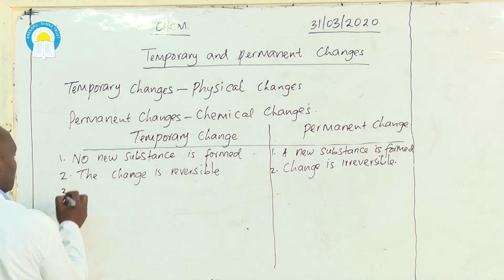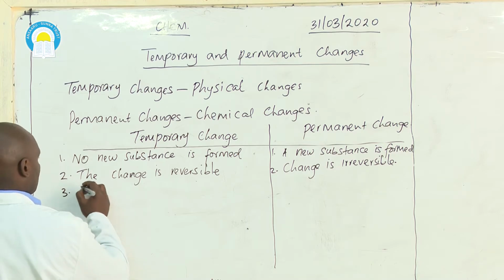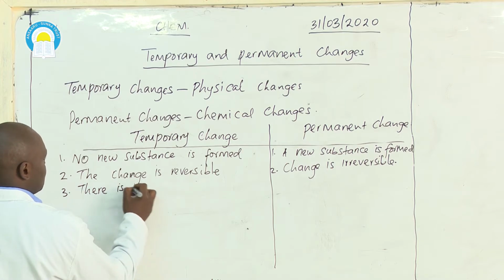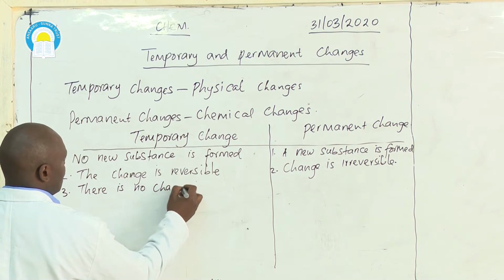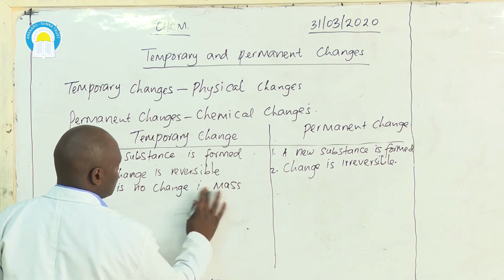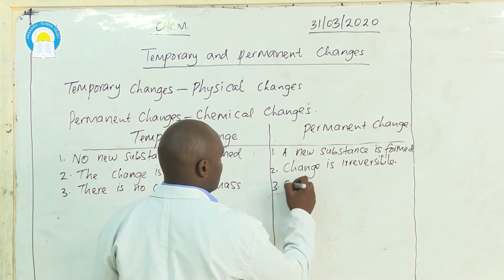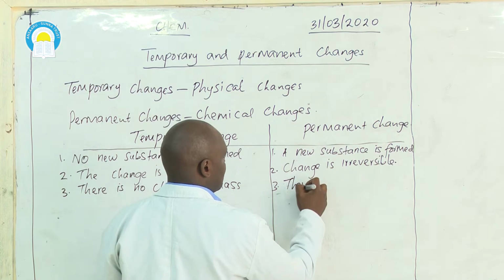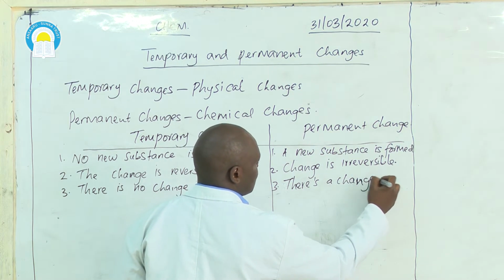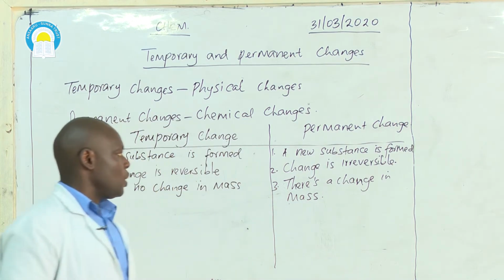Another main characteristic of a physical change is that there is no change in mass. While for a permanent change, there is a change in mass.